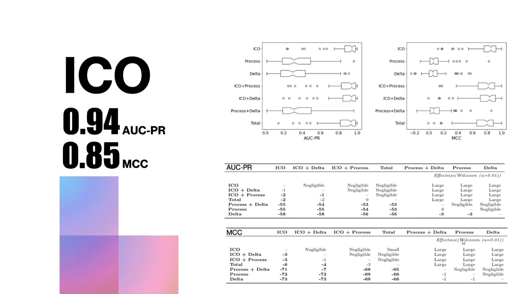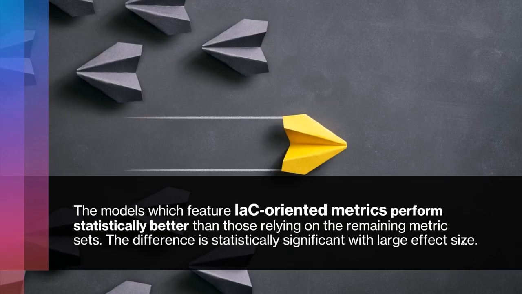As a result, we found out that the infrastructure as code-oriented metrics achieved the best results. As you can see from the box plots, they also outperform the other metrics and also other combinations of metrics. Therefore, the models which feature our infrastructure as code-oriented metrics perform statistically better than those relying on the remaining metric sets. And even here, the difference is statistically significant with a large effect size.